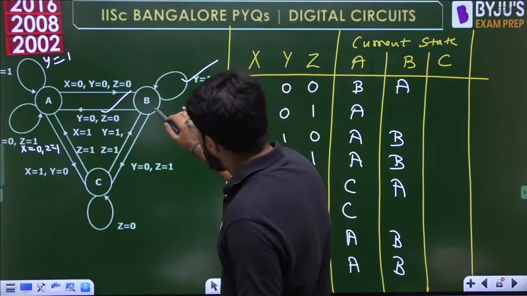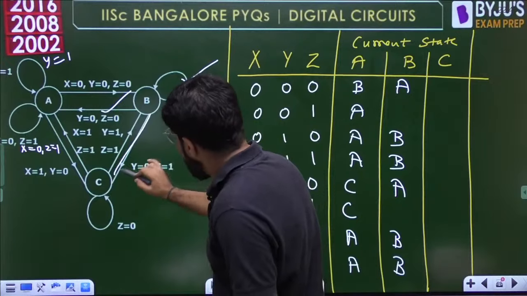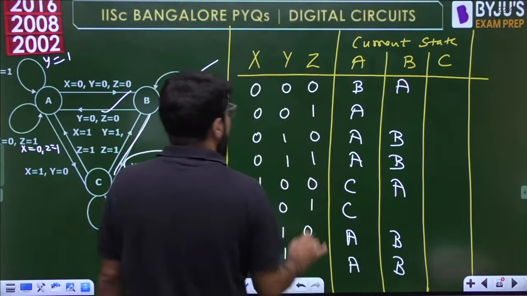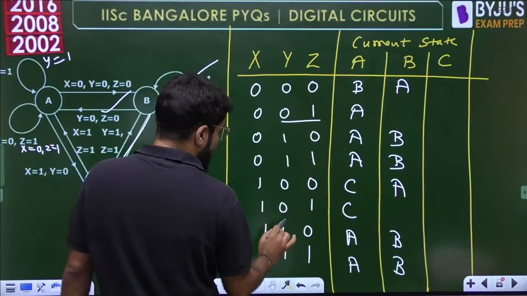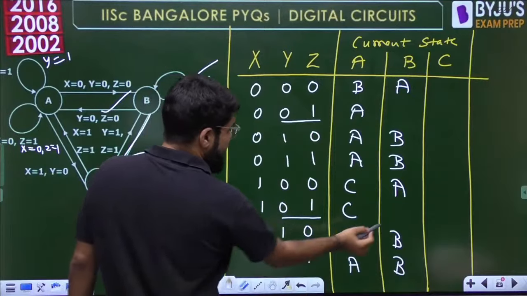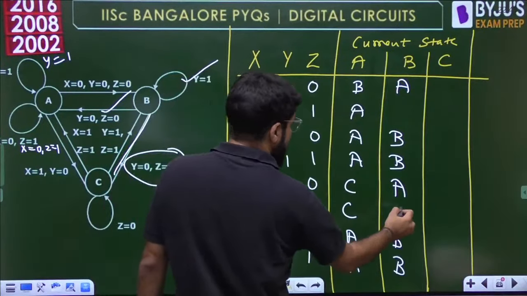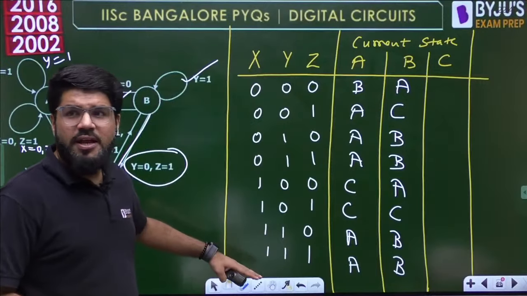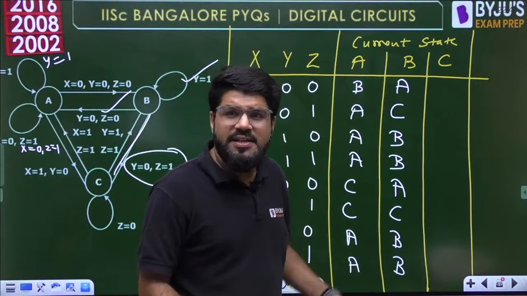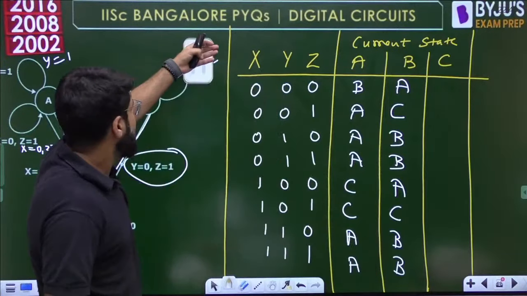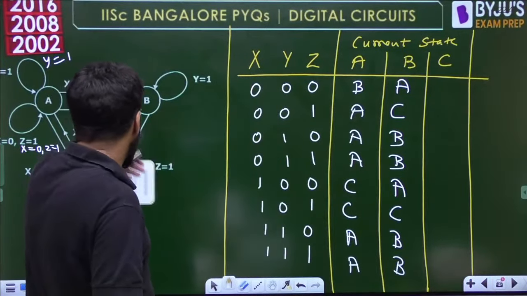What is next? From the b, this is next. If y0 and z1, these two, the next state will be c. So on both of these, we have to write c. So again, for all different values of the input, my next state transition is clearly defined. Do I have any confusion? No. Everything is clearly defined. I don't have any confusion.